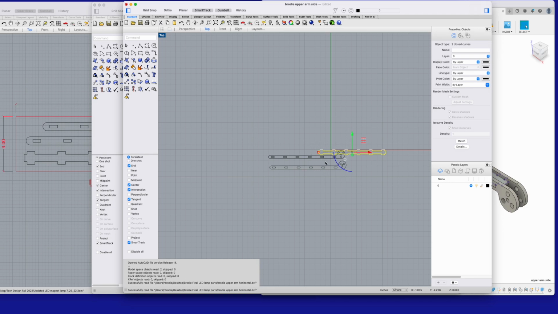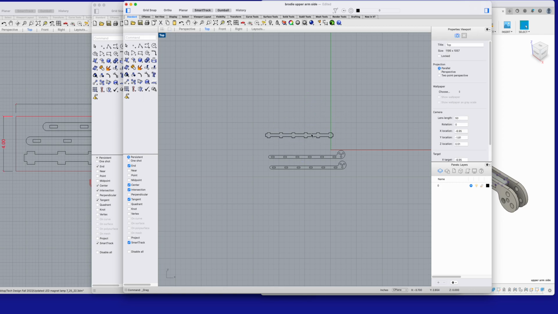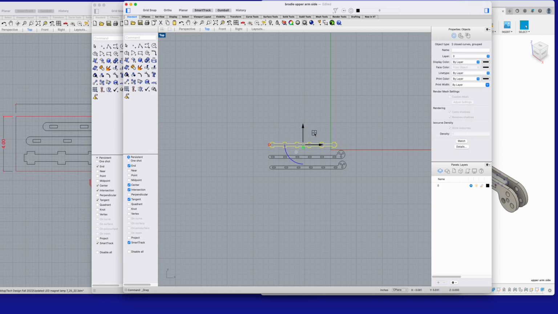Make sure you don't deselect it by accidentally clicking over here. While these lines are selected, I'm going to move them up out of the way. To save some time, let's group them together while we're at it. Come up to the command line, type in group, return. There you go, now these little line segments are all grouped together as one.